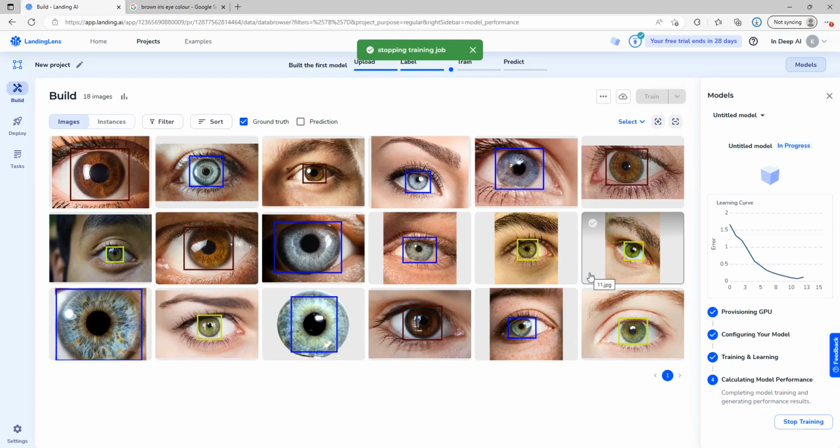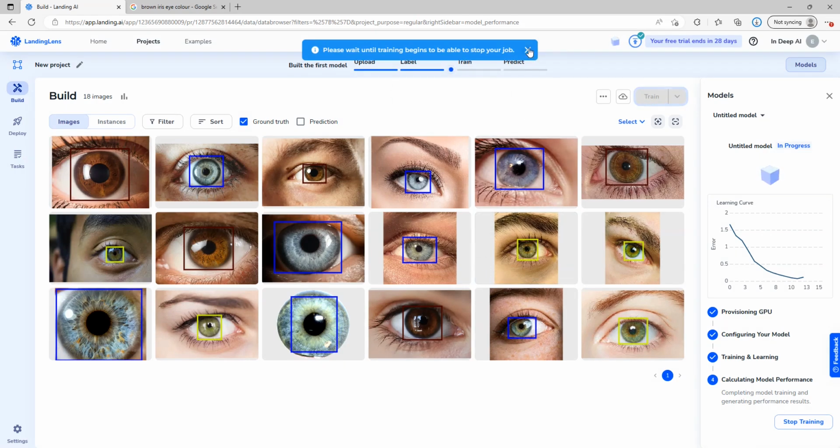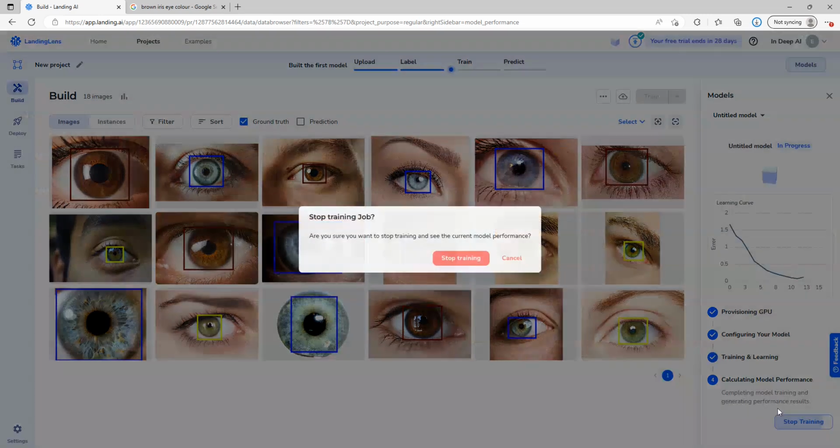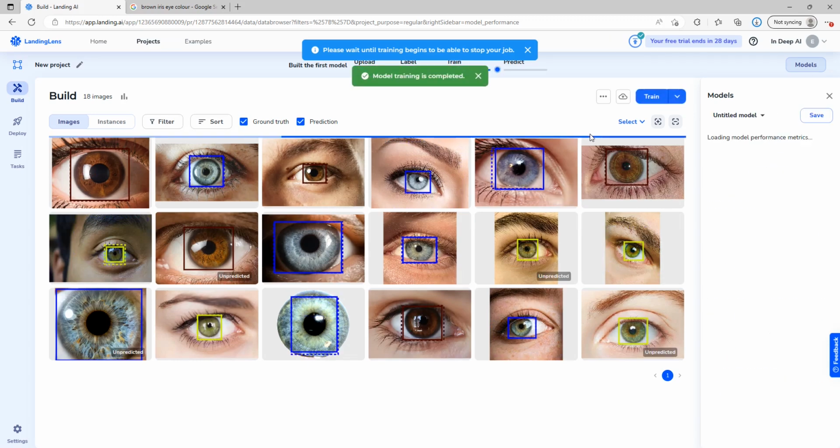And this could take a moment to kick in. Re-click, and this little arrow will pop up. And there we have it.